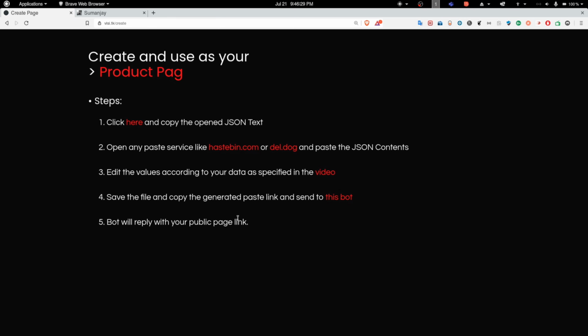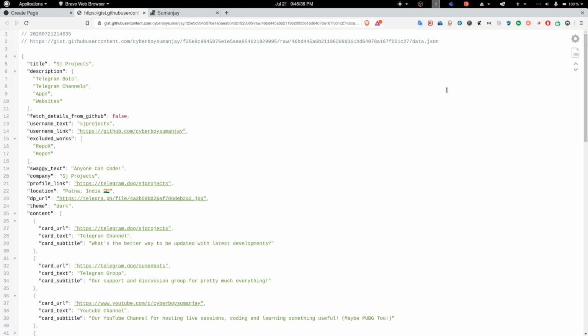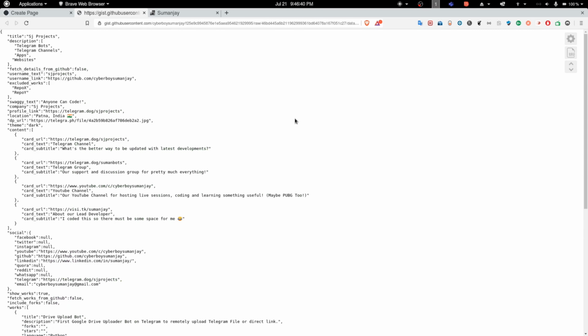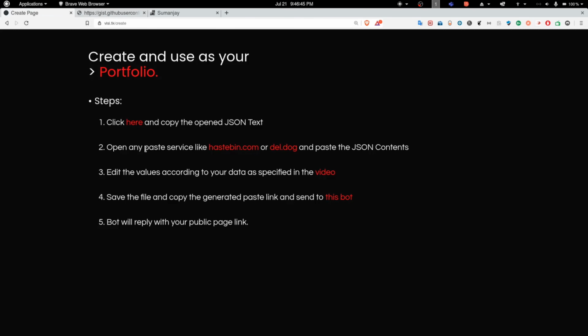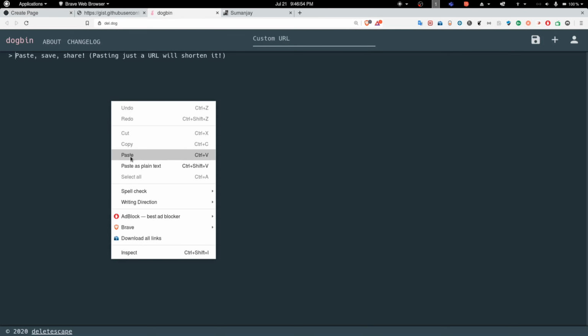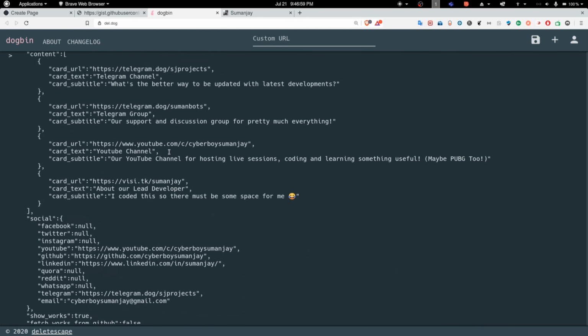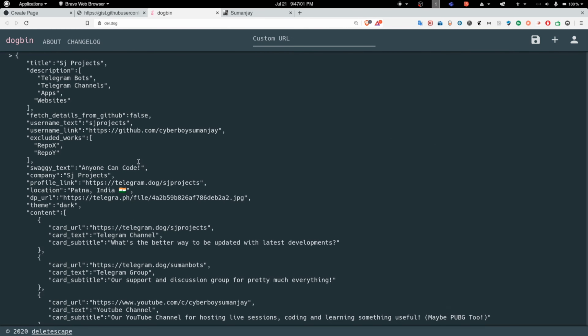All you need to do is copy the data from the link given. Here's the link. You just need to open it in a new tab, and you will get a JSON. Just copy all the text and open any page service. I will just use del.doc for it. Just paste it here. Yeah, so now you can see it contains my data.